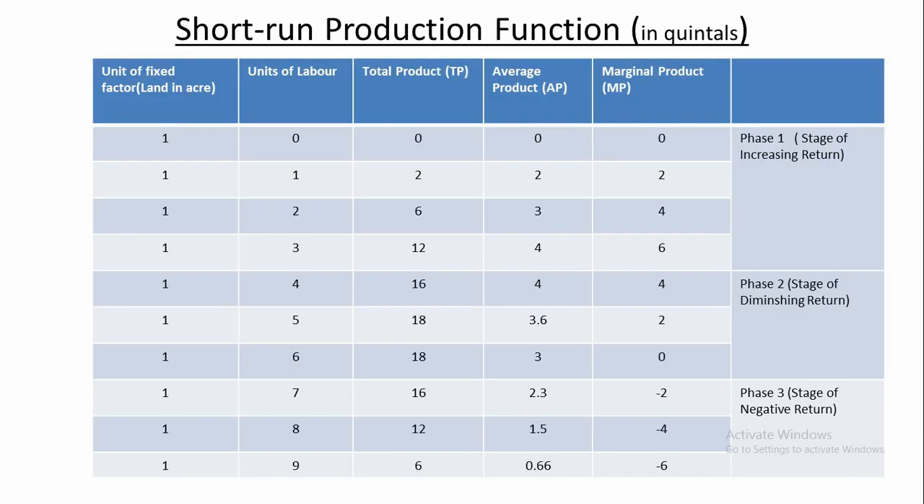Come to the table. In the second stage, which starts when the 4th unit of labor is employed, total product increases at a diminishing rate. At first it increases from 16 to 18, that means by 2 quintals. Then from 18 to 18, that means by 0 quintals. Why? Because marginal product goes on falling, 4 quintals to 2 quintals to 0 quintals. So this is stage 2 of the law of variable proportion, which is known as the stage of diminishing return.